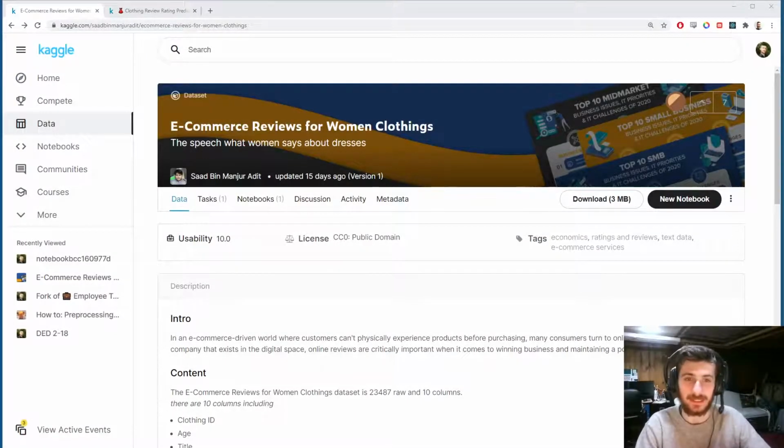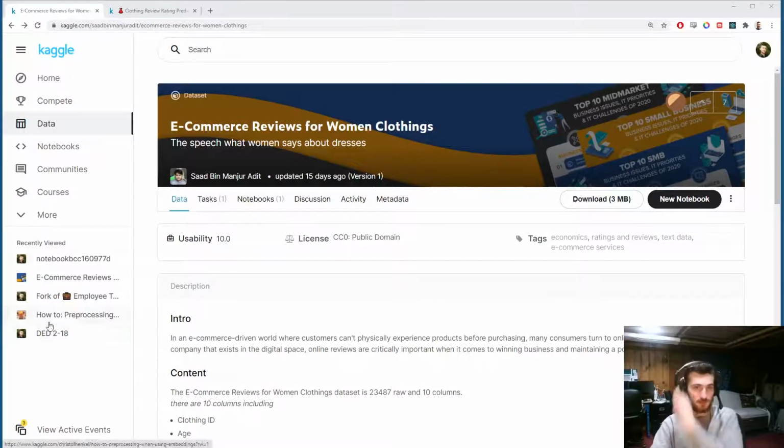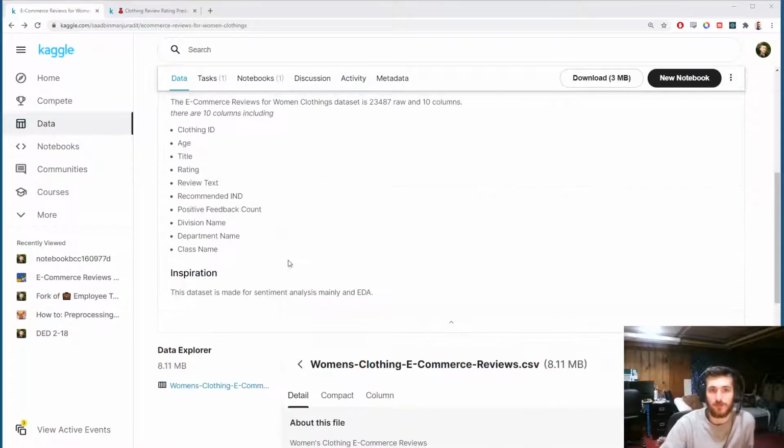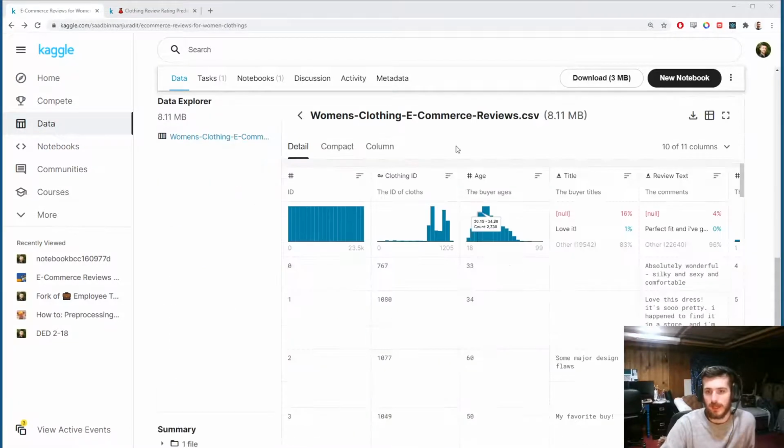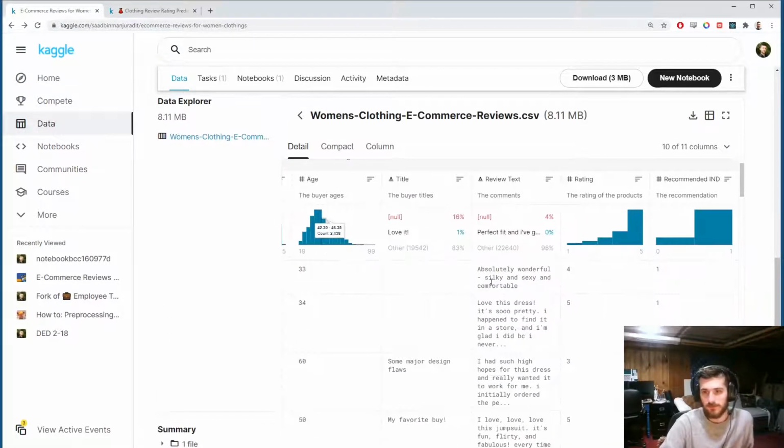Today we're looking at a data set of women's clothing. It's reviews from an e-commerce platform where we have a different review for each purchase along with a rating of that review. What we're going to try to do is predict if the rating is a 5-star rating or not. The reason I'm doing that is because you can see there's quite a class imbalance, so it just makes our job easier if we limit the task to 5-star versus not 5-star.